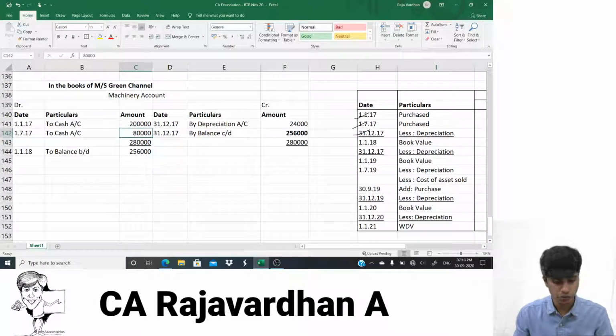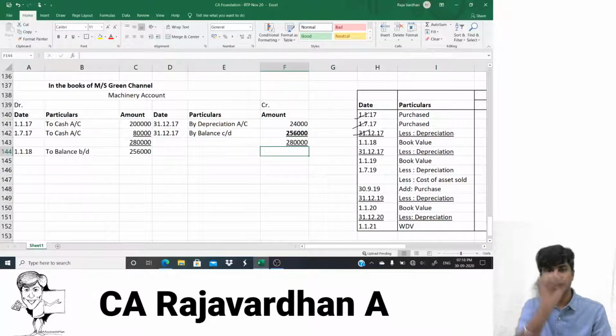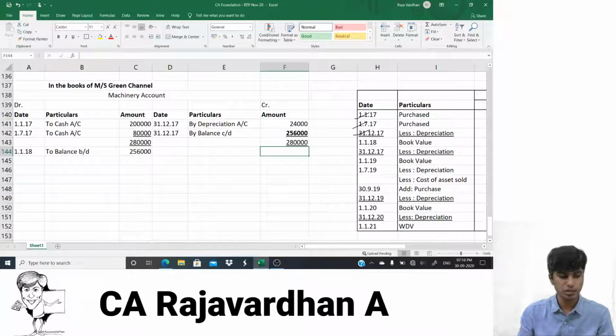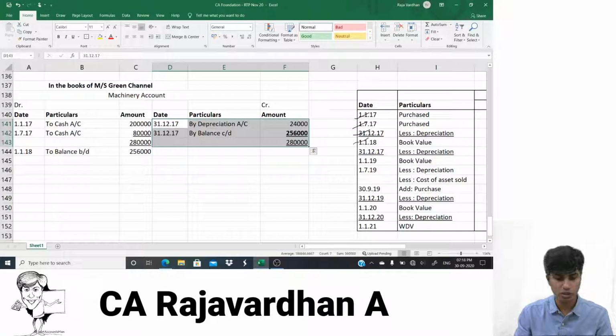Sir, are you sure? 100%. Sir, will we be given full marks even if we don't write the total? 100%. Just draw 2 lines and then go to the next period. Come on, let us go to the next year. So next year, my opening book value is already written. The only thing that we need to write is the depreciation amount and the balance carried down amount. Oh God, so simple, sir.